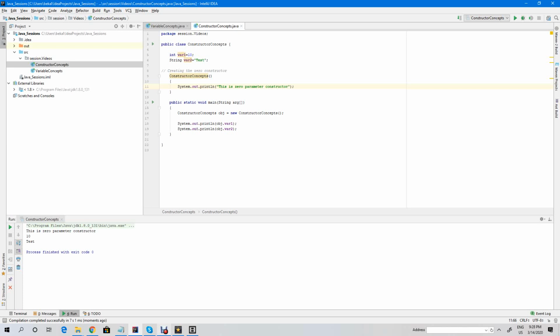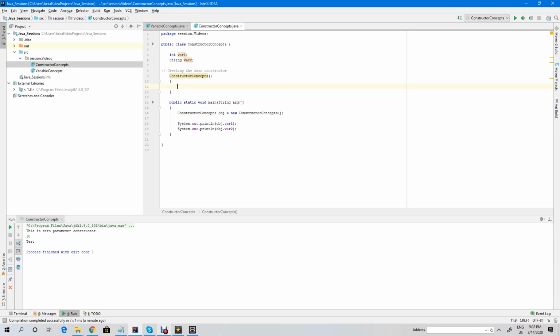So let us see. If I don't want to initialize in the variable itself, then we can use a constructor to print that. So instead of defining over here, I can define over here. So still this is a zero parameters constructor.